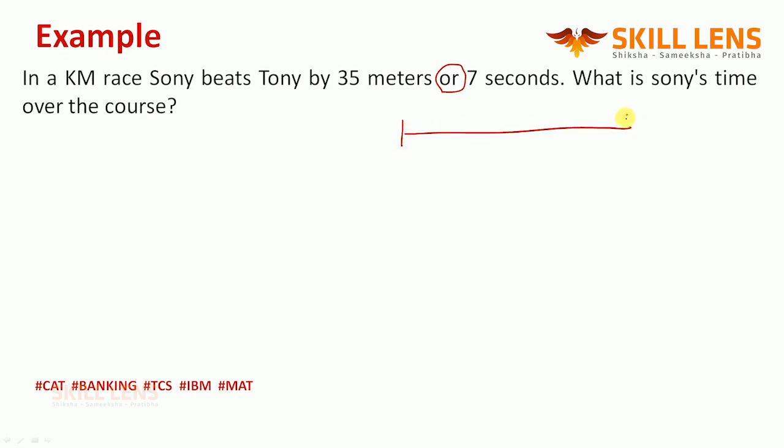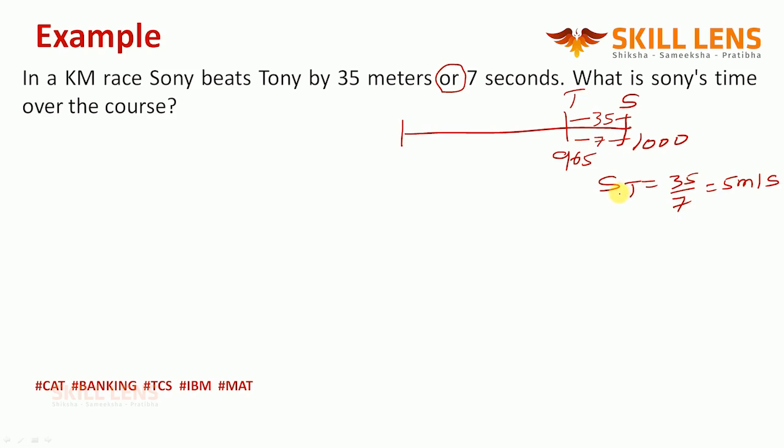Which means what? Who is the winner here? Sony is the winner. When Sony reached 1000 meters, where is Tony? 1000 minus 35, which is 965. So the gap here is 35. In how many seconds? Tony to reach 1000 is taking 7 seconds. So from this, can I calculate the speed of Tony? Yes. 35 by 7, I can say 5 meter per second.